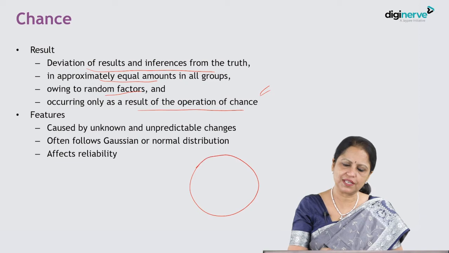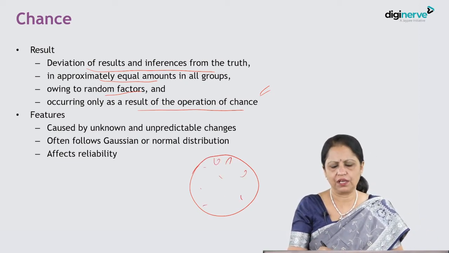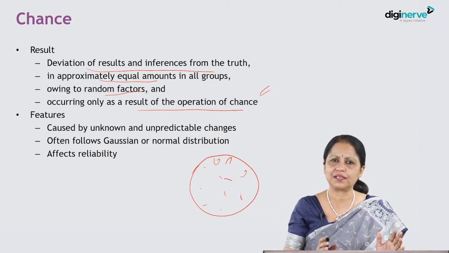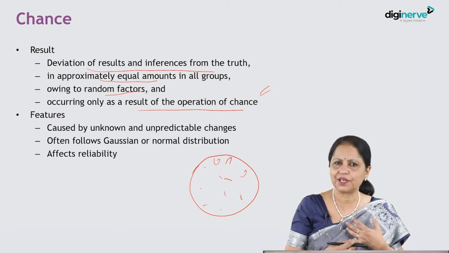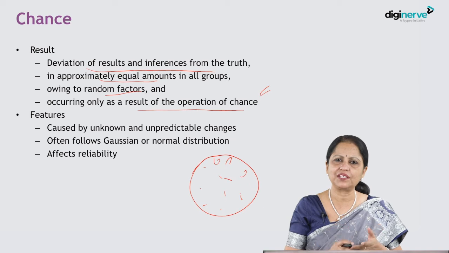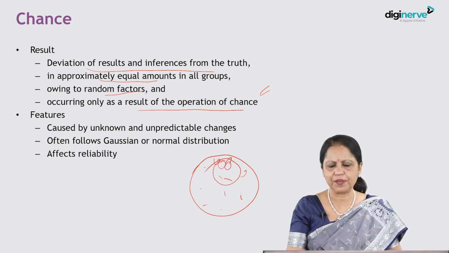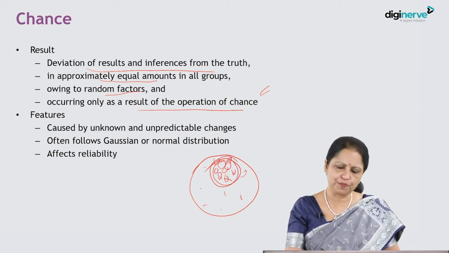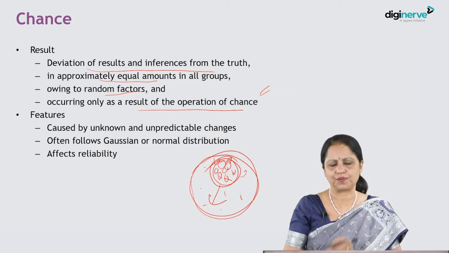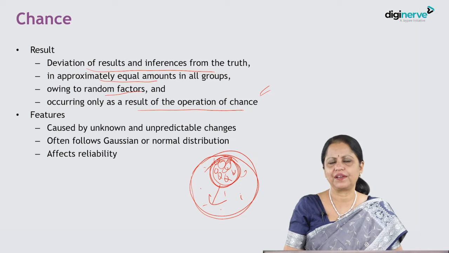I have told you, if this is the entire population, we have an option to take each and every subject from this entire population. But it is not feasible because the entire population is very big. That is the target or reference population. Since we cannot cover that, we have time constraints, logistic constraints, financial constraints. So what do we do? We take a sample out of it. Means we take some people, not all. And we do the study on these people, and whatever finding we have, we project it on the entire reference population. Because we have selected this sample, this type of error, chance, happens.